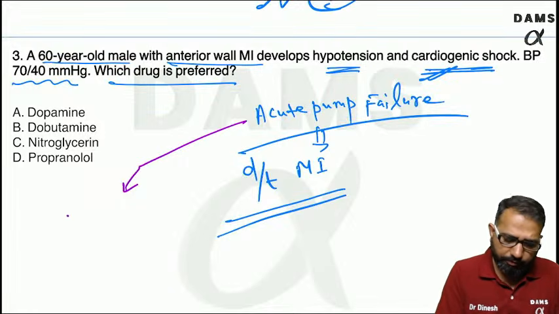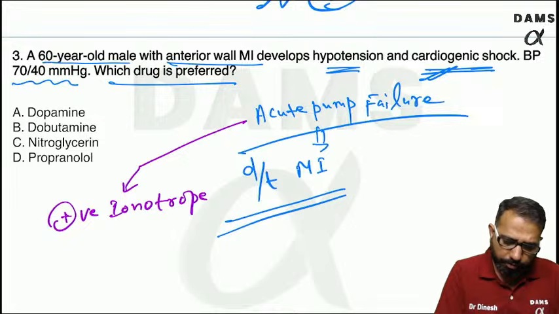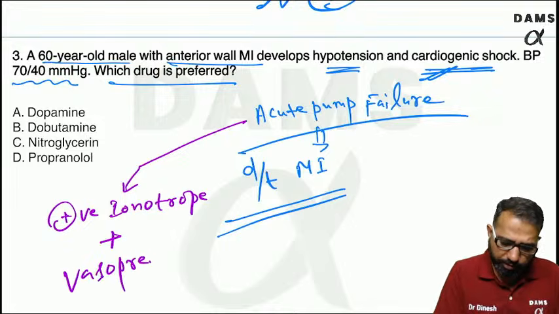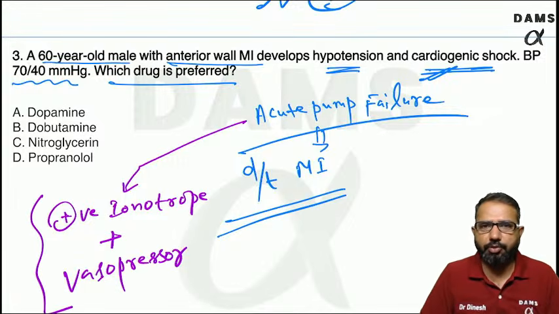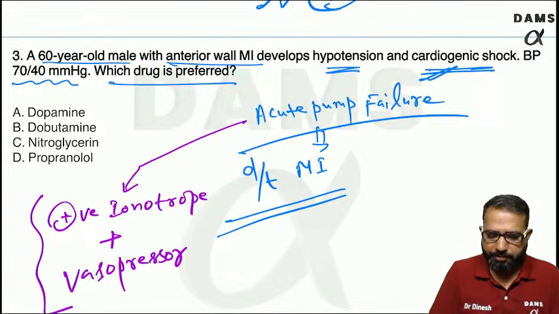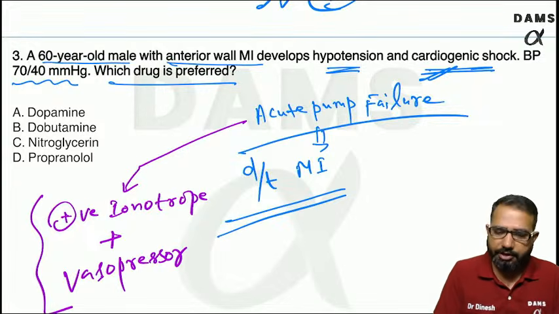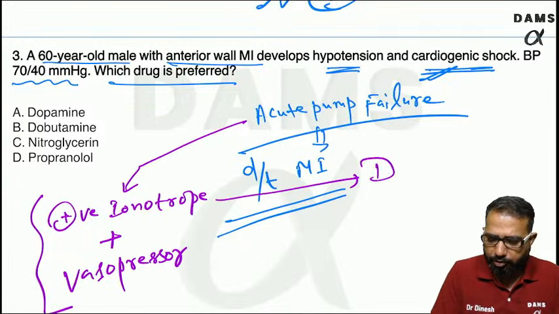Always and always, we give the positive inotrope, plus we give the vasopressor. That is the complete treatment. Give the positive inotrope drug, give the vasopressor drug. So which is the first drug we add in these patients? The first drug we add is dobutamine.